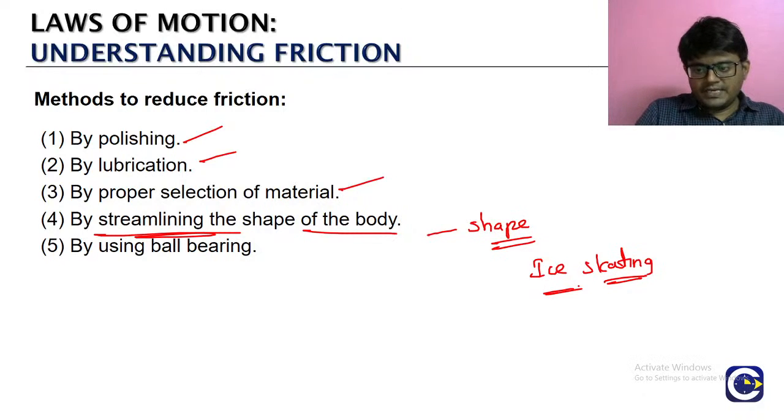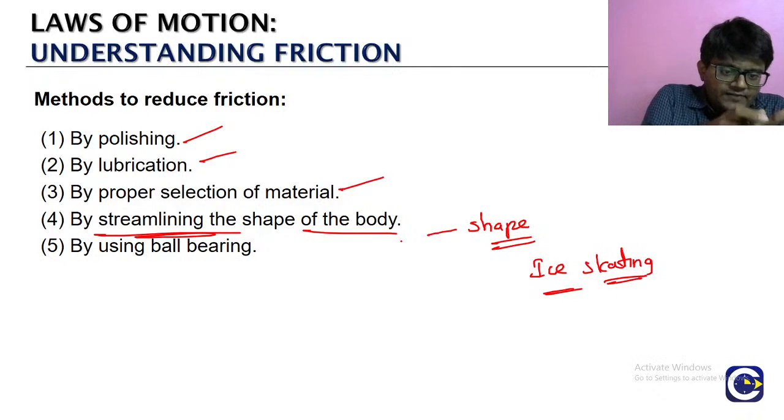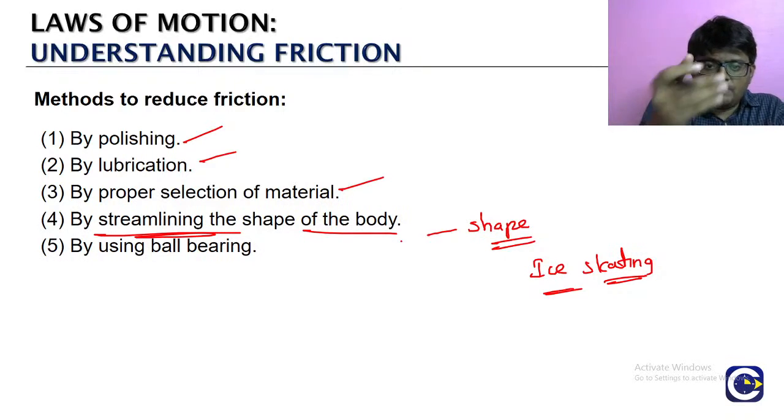footwear or whatever it is, right? They will be designed in a particular way. They are designed in such a way that the streamlining of the shape of the body, right? Like normally போ நம்ம ஒரு bike எடுங்க, or you look at the F1 car, why they have a particular shape? எதனால? Because they want to reduce the air drag. Like surface to surface, we are talking about what? Friction. Air is also applying a drag force. அதுக்கு we will call it as air drag.